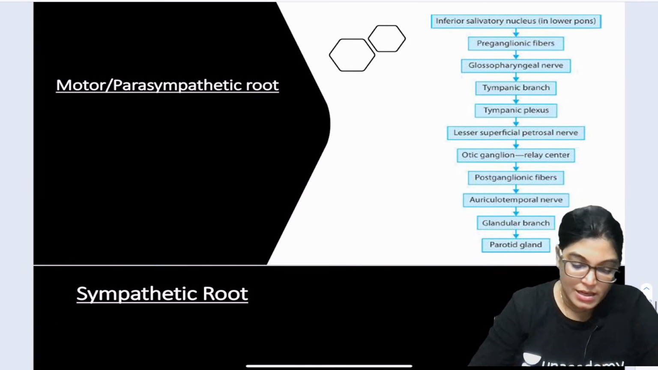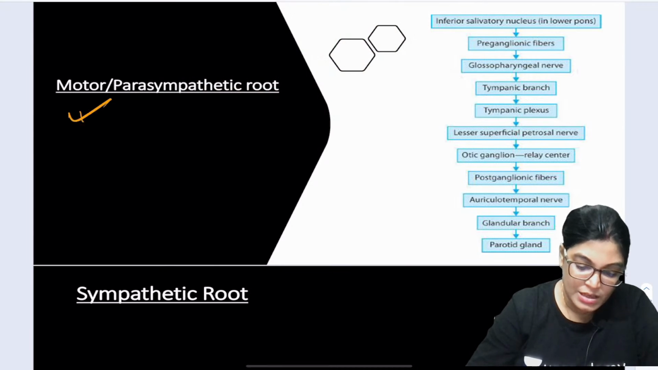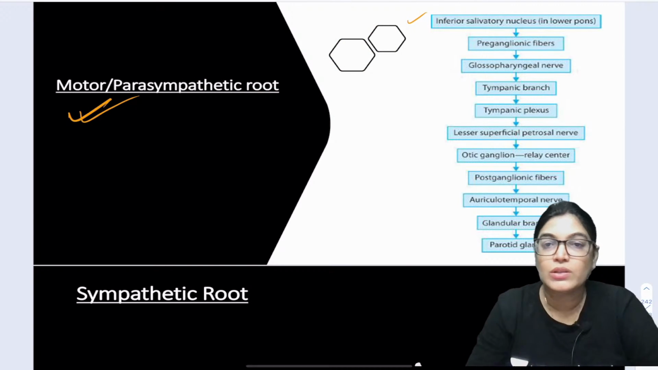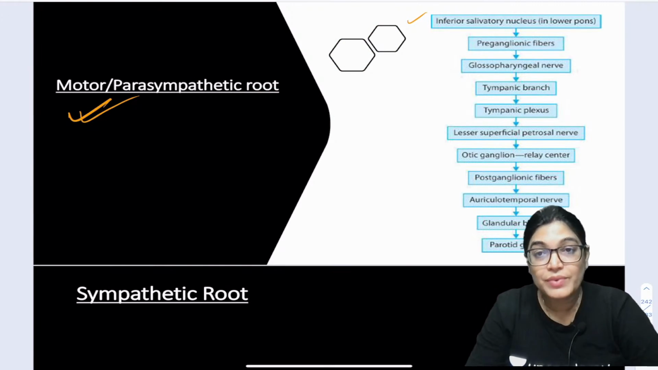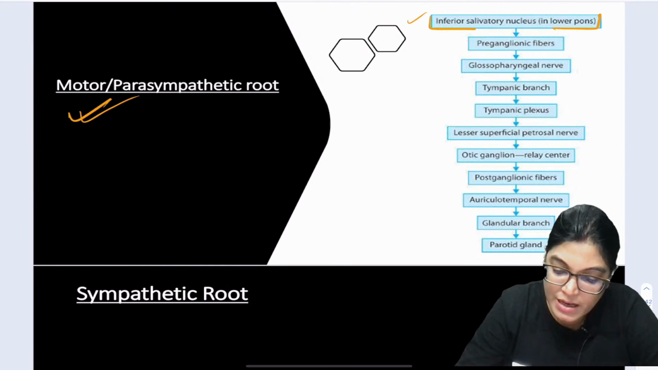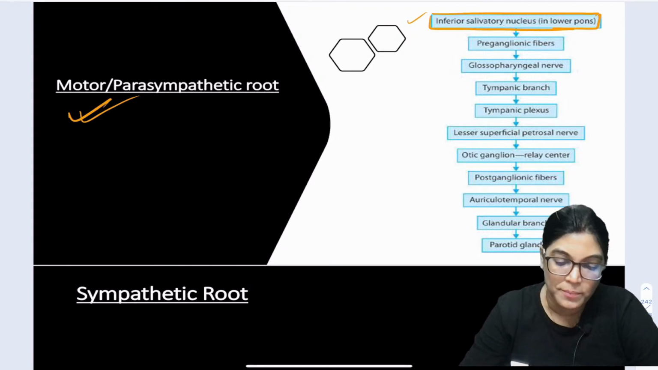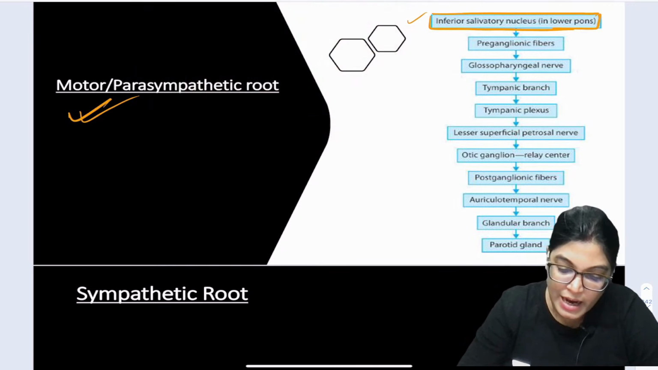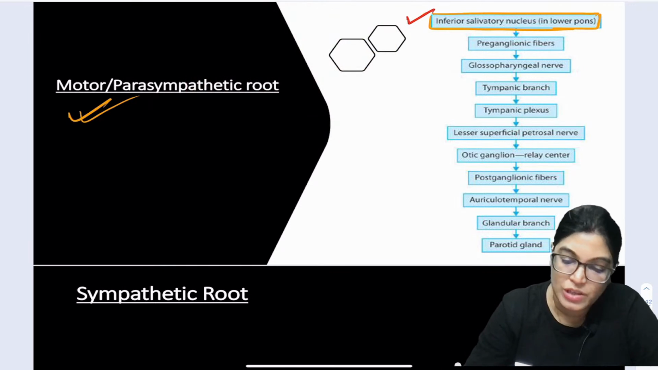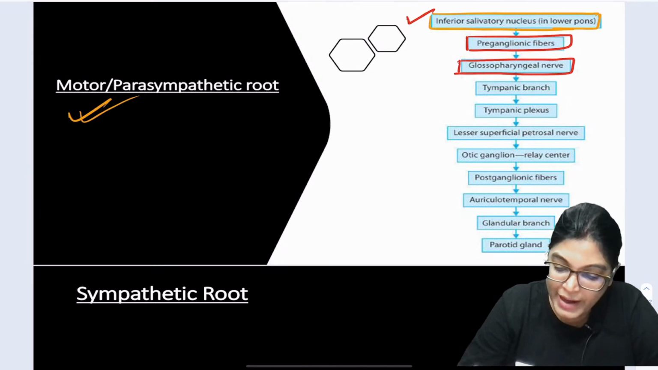Okay, so yes, now let's talk about the motor or parasympathetic. What I told you, the fibers are arising from the inferior salivary nucleus in the lower pons. So, the first step: preganglionic fibers are arising from the inferior salivary nucleus, and preganglionic fibers pass via the glossopharyngeal nerve.